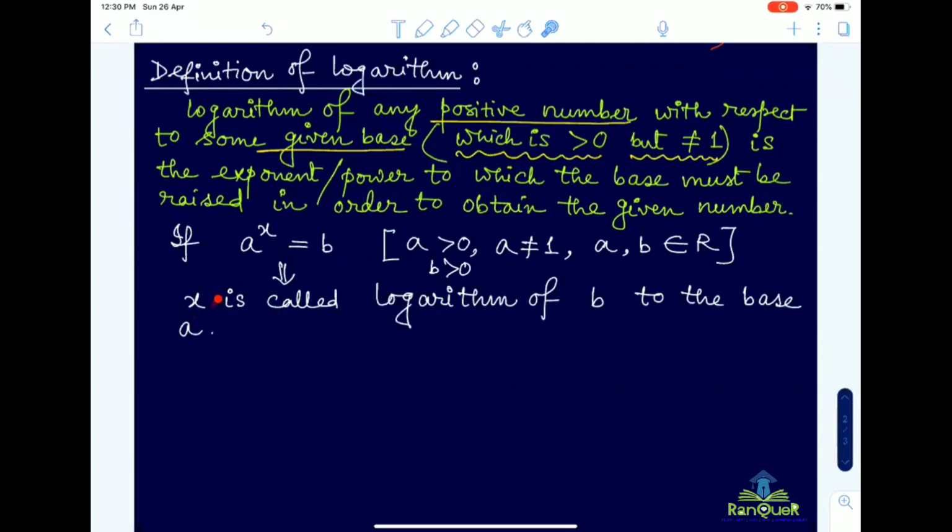You can see here I have written x is called the logarithm of b with respect to the base a. Earlier we have considered base a. So to which the base must be raised in order to obtain the given number. What was that given number? Given positive number, that was b. We got that taking a to the power x. So can you correlate with the definition, all of you?